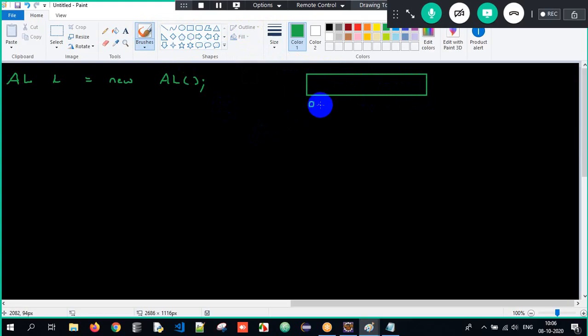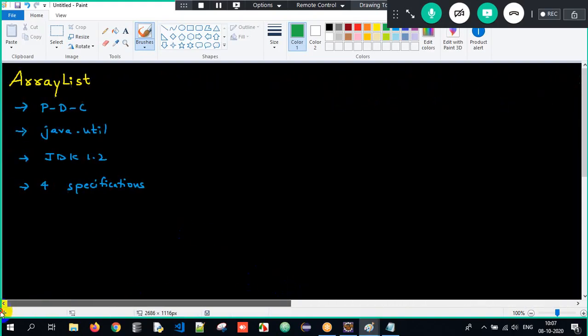Size 10 means index 0 to 9 here. What will happen here, guys? I repeat: once we create an object of ArrayList, internally an array will get created of size 10. So what is the initial capacity of ArrayList here? The initial capacity of ArrayList is nothing but 10. Meaning, once we create an object of ArrayList, an array will get created of size 10 internally.